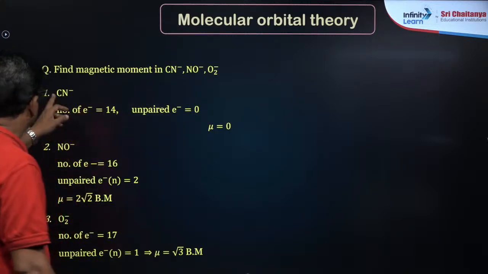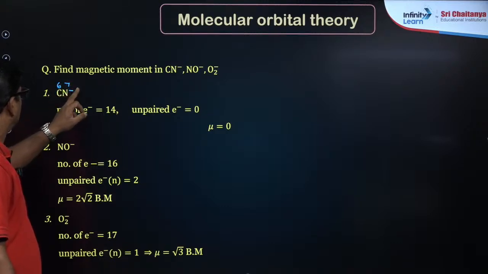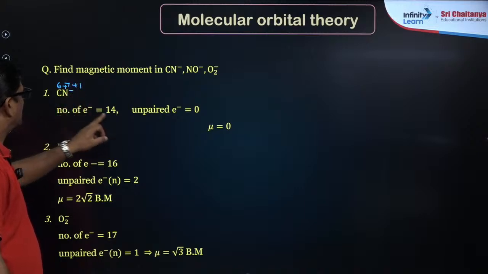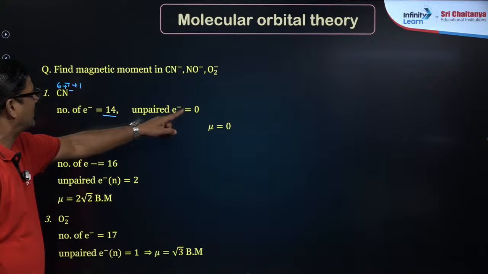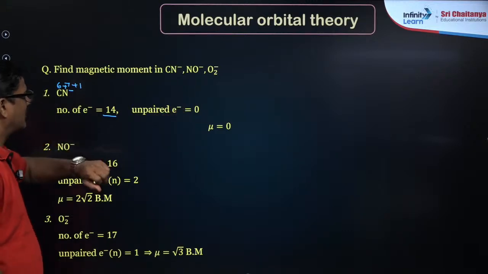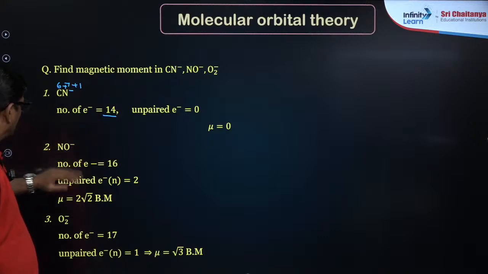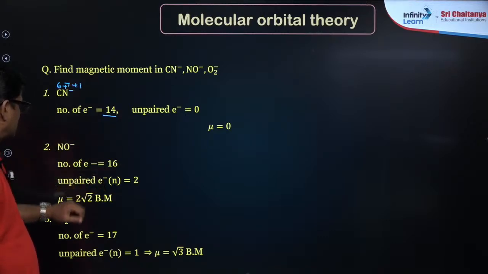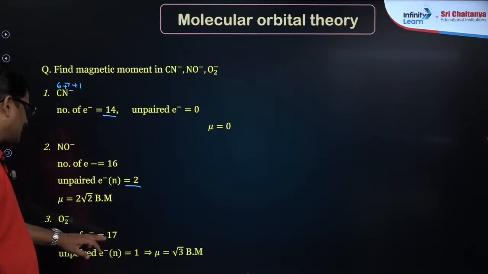Nice. Now CN minus: number of electrons, carbon has 6 and nitrogen has 7, and because of the minus 1 charge, one more electron is added. So total 14 electrons. Are you getting it or not? 14 electrons, number of unpaired electrons 0, so it is diamagnetic. And you can calculate the magnetic moment. NO minus has 16 electrons, and it is going to be 2. And O2 minus has 17 electrons, it is going to be 3.